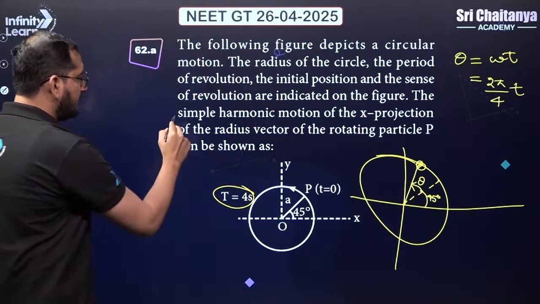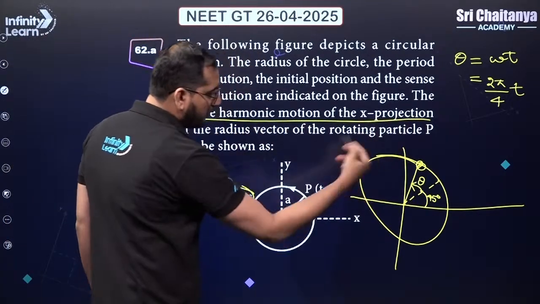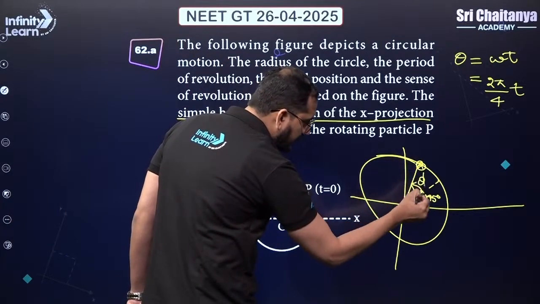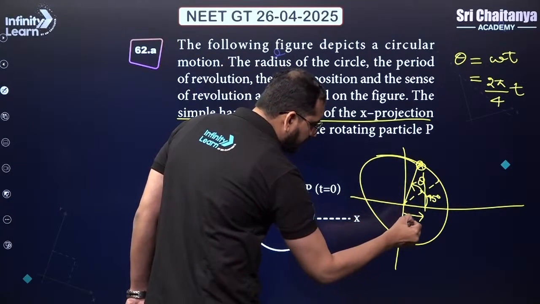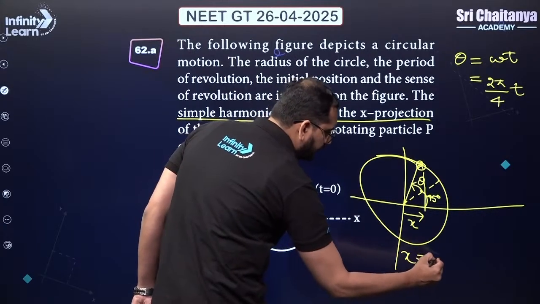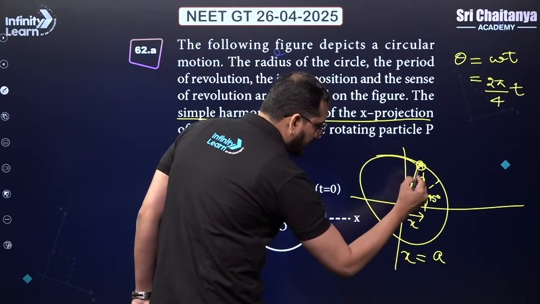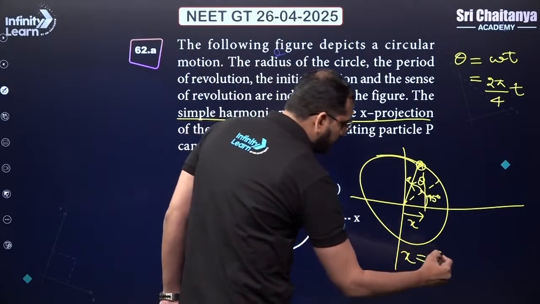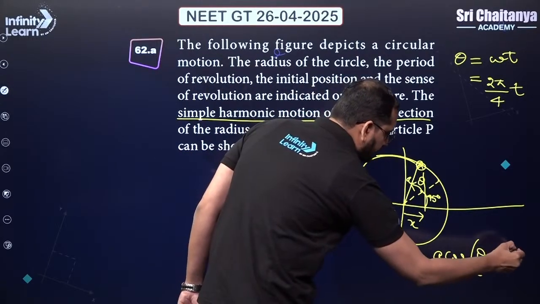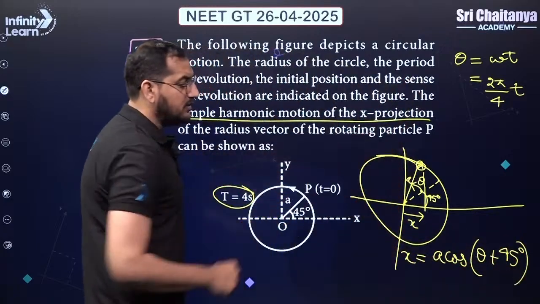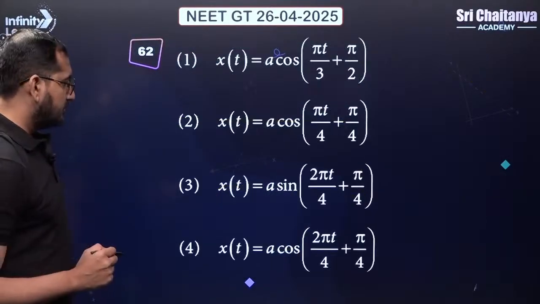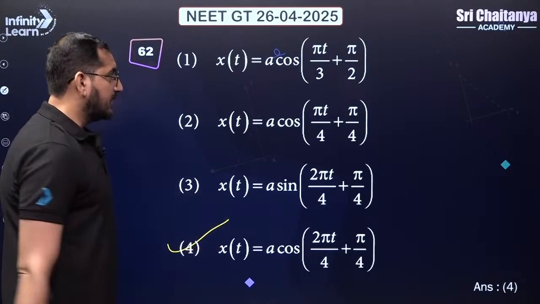Now the simple harmonic motion projection on the x-axis. So on the x-axis, if I take the projection, I will get this as the value of x. This value of x is equal to a, where the hypotenuse or the radius is a. So it will be a cos(theta plus 45 degree). Let's substitute the value of theta over here and get the answer. All right, so option number 4 will be your correct answer, guys.